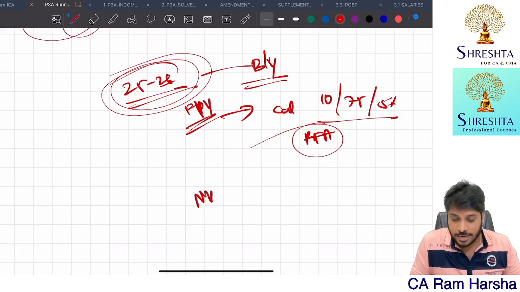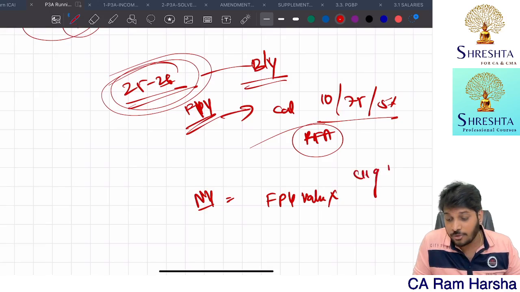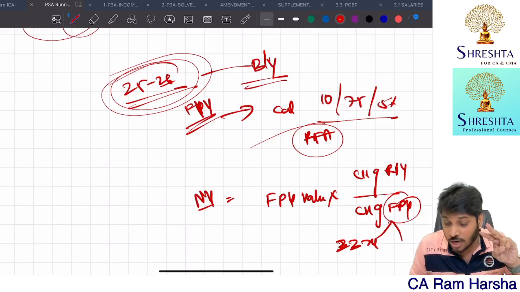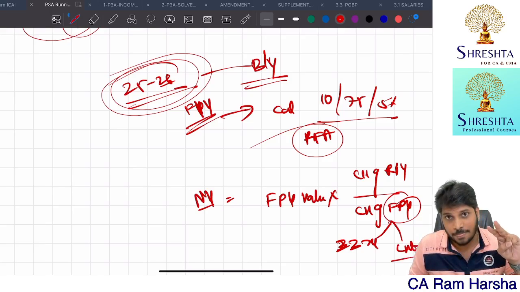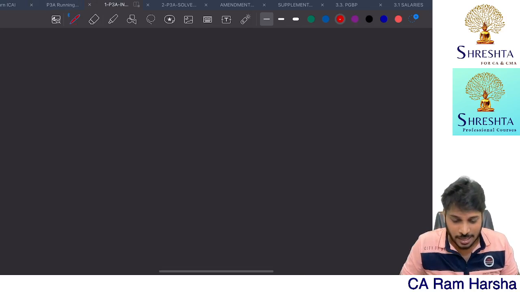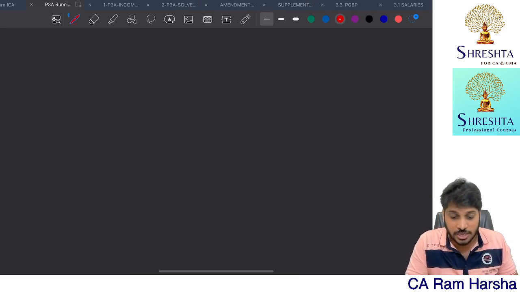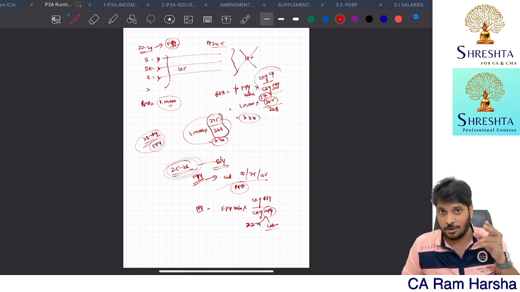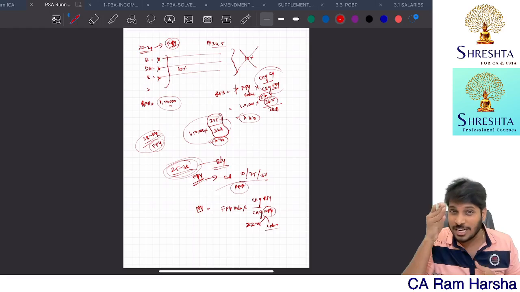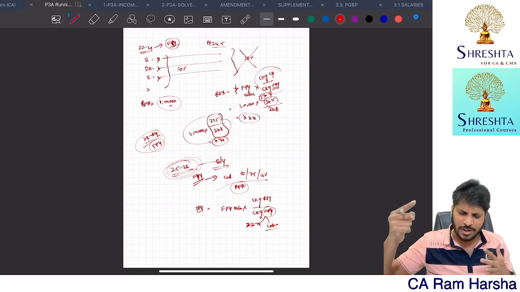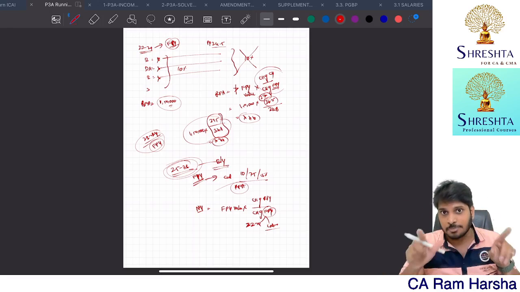Now next year how to calculate? First previous year value multiplied with CI of the relevant previous year divided by CI of first previous year. First previous year might be 23-24 or the year where he got accommodation, whichever is later. This kind of amendment was brought. I don't think they will test it now in May 24, because for May 24 the problems are generally based upon 23-24 previous year, which means you generally have to compute for 23-24. The next previous year, probably for May 25, January 25 exams onwards, they will be testing subsequent year logic.